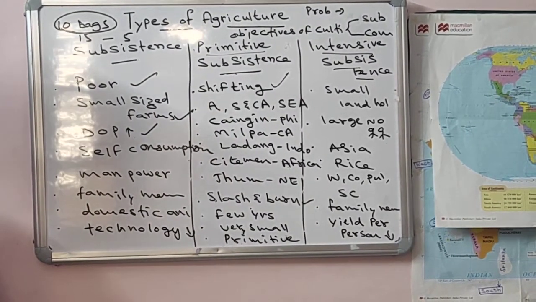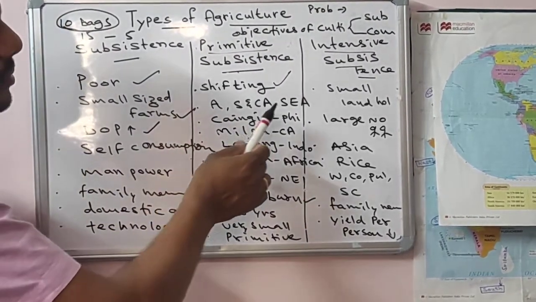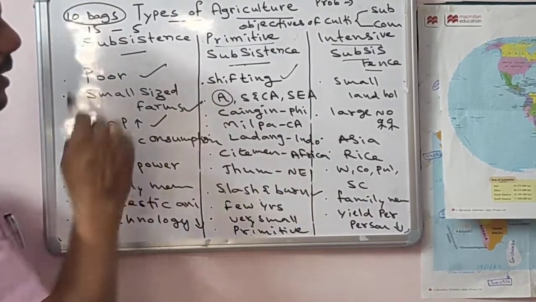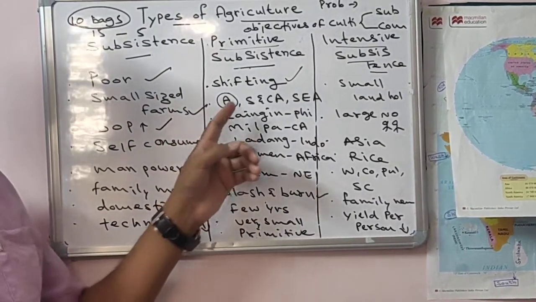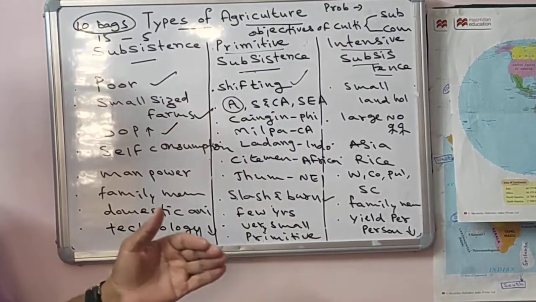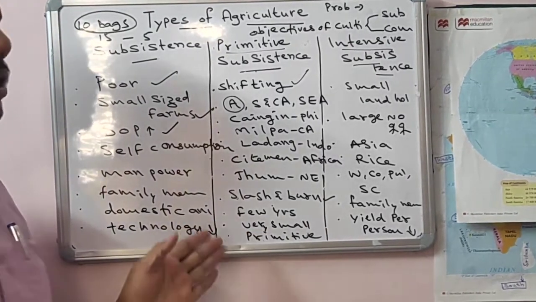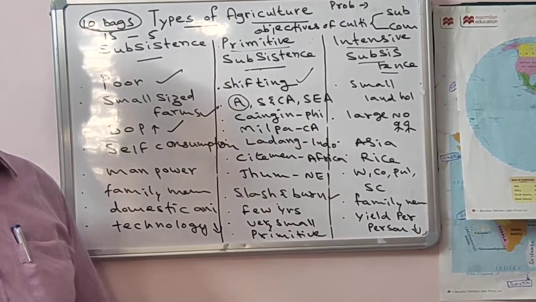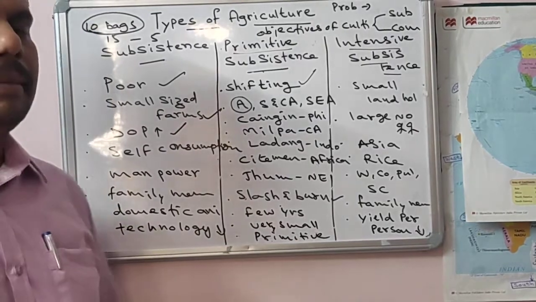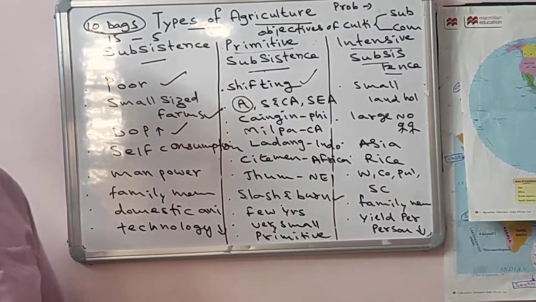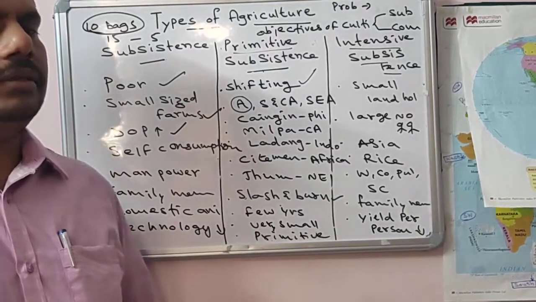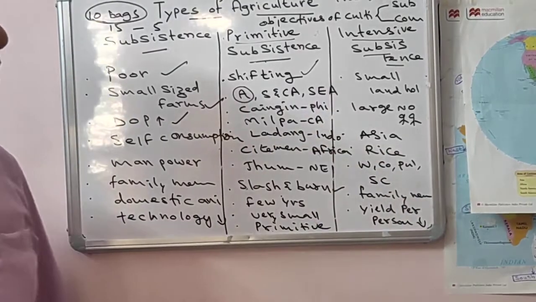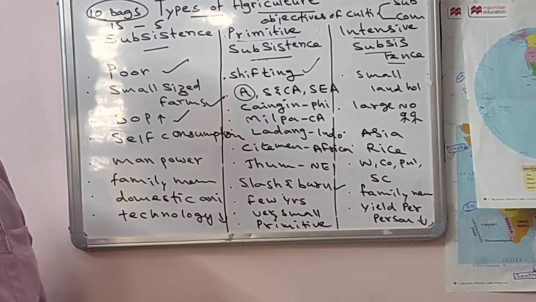Remember, A means Africa, and South and Central America and Southeast Asia. Even in the present day worksheet you have map pointing. Some numbers are given on the map in the question paper, and you have to write which country is at that number. So come, see, I will show where subsistence agriculture is practiced.